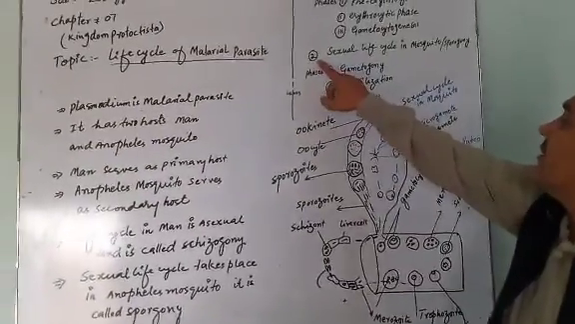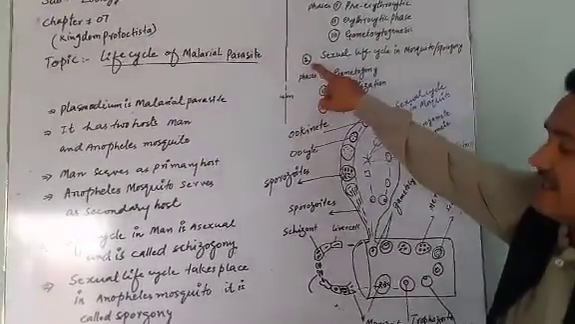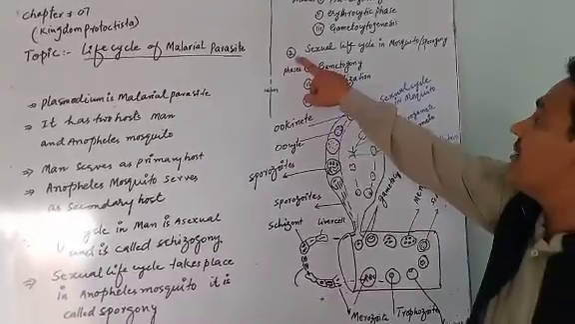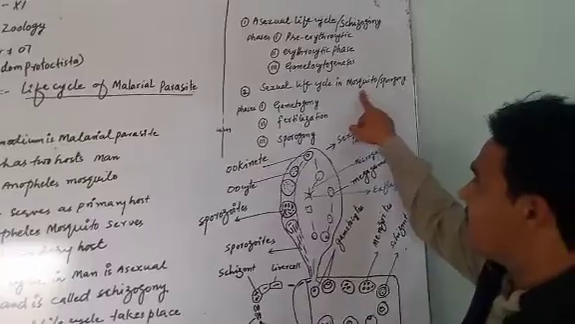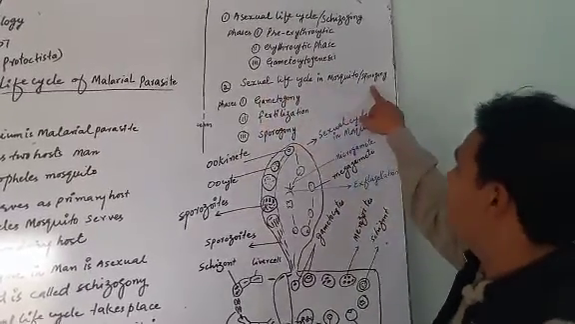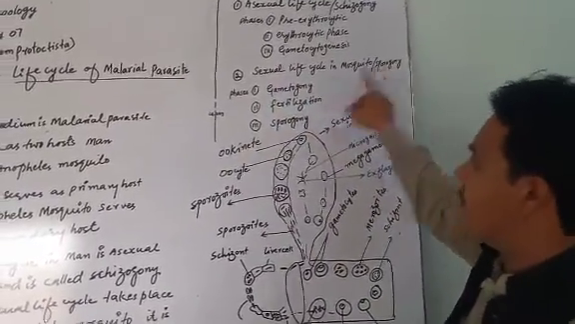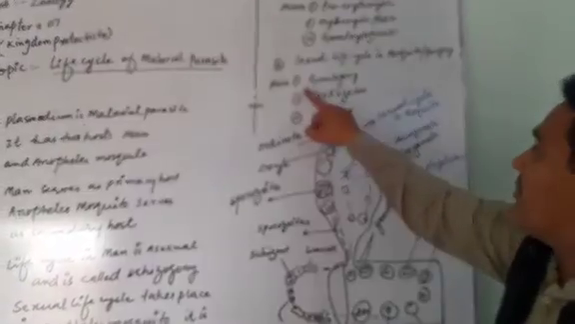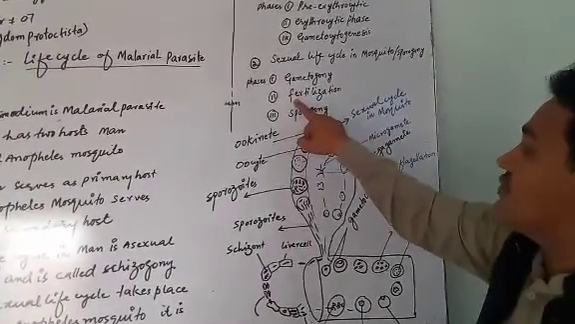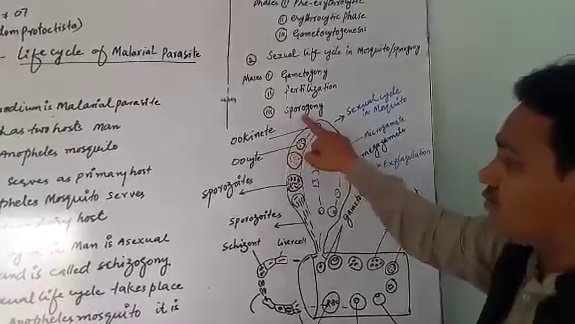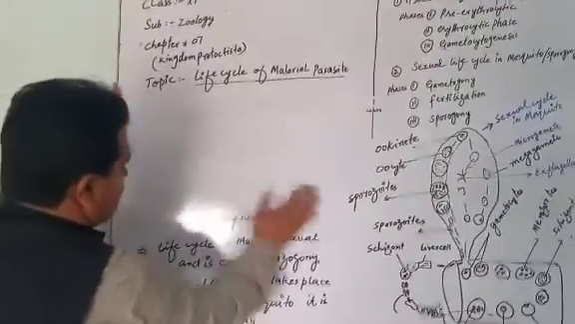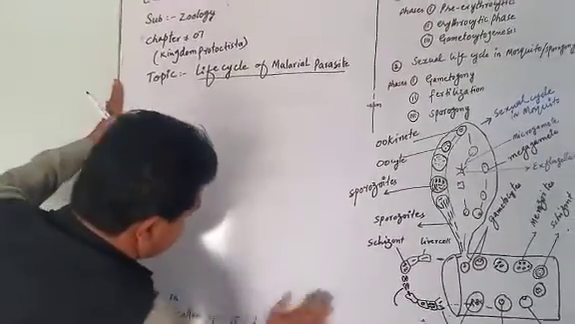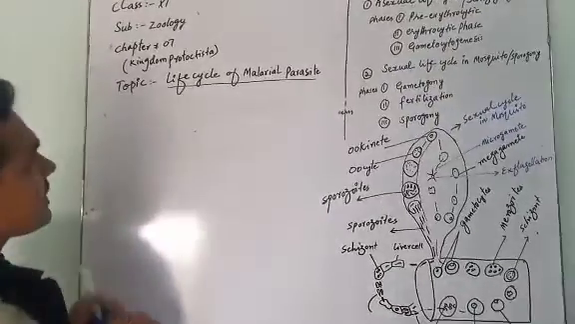Now the second life cycle of the malarial parasite is called sporogony. It takes place in the Anopheles mosquito. It is the sexual life cycle of Plasmodium. It also has three phases. Number one, gametogony. Number two is fertilization. Number three is sporogony. Now the asexual life cycle of Plasmodium. As you know, I have written three phases of the life cycles of Plasmodium.